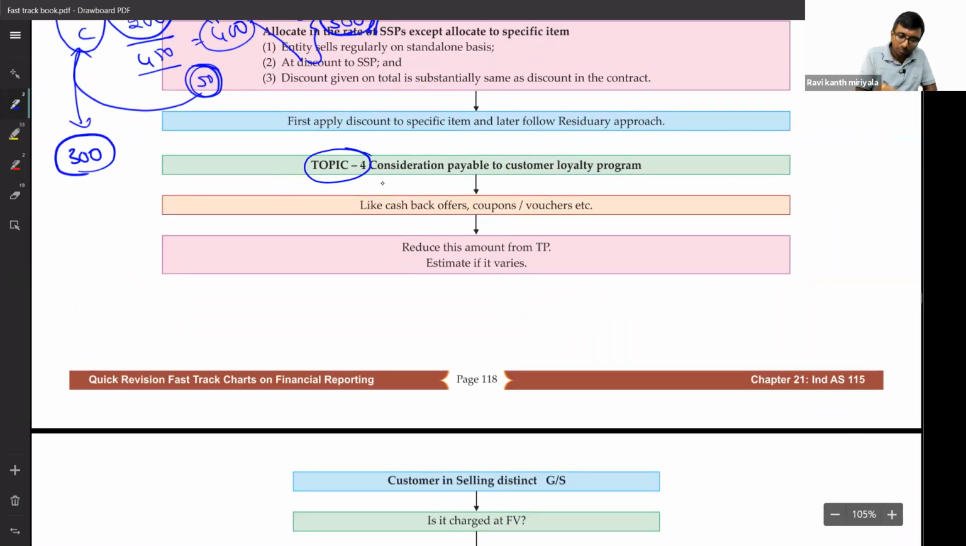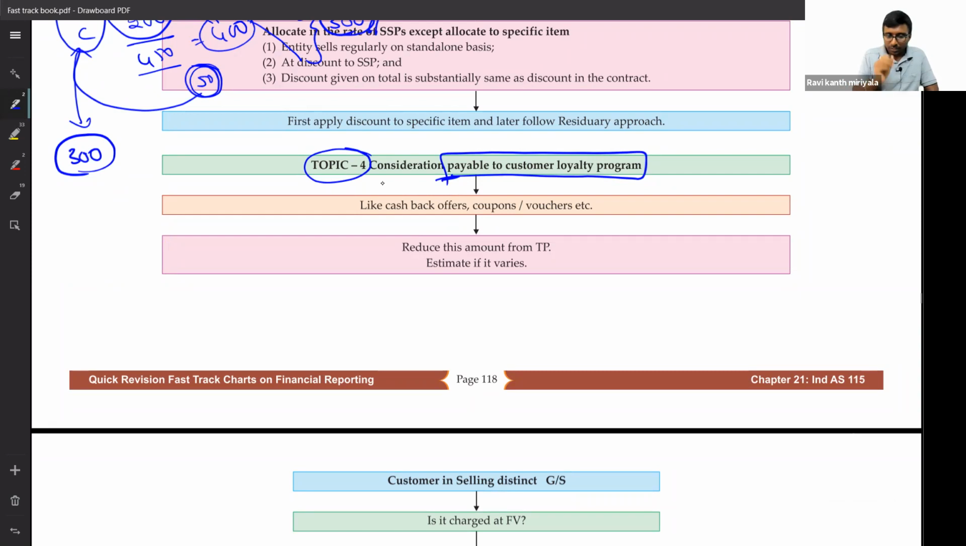Next, topic number 4. What is that? Consideration payable to customer, loyalty program. This is very important. The examination may not have asked yet, but there is always a chance of a question from this. What is it?